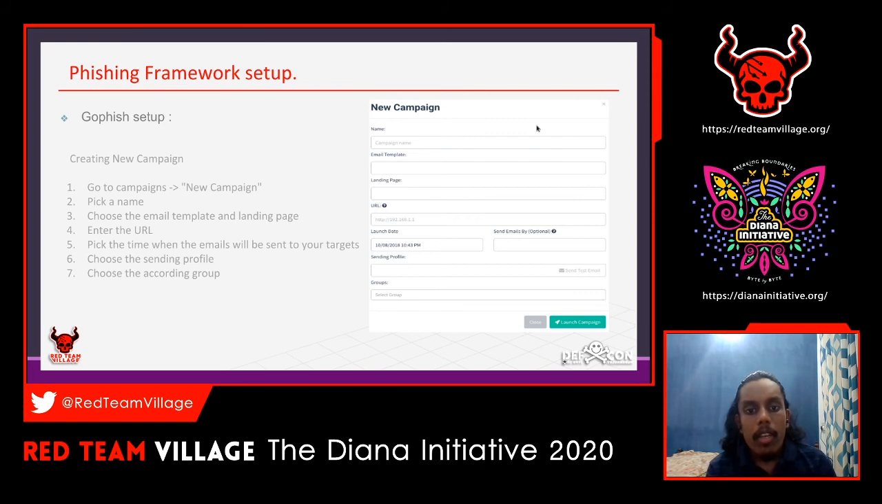After that you can choose your sending profile. That's your SMTP credentials, the mail server that you are going to send from, and you can choose the group. Group, in the sense, as I said, if you want to target only a set of managers, let's say you have created a set of managers of ABC Corporation, then you can select only the managers group. If you want to send it to senior employees only, you can do that. If you want to target the entire employees and you have created a group for them, then you can select that also.